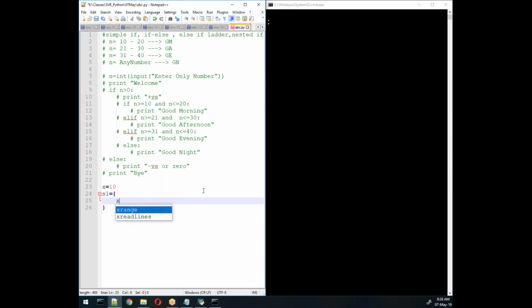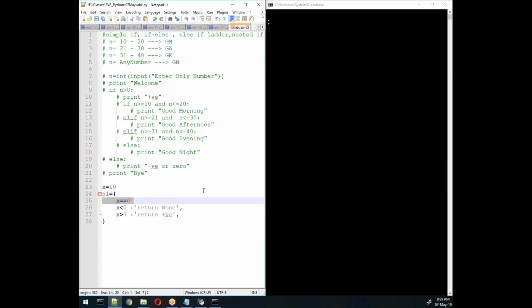I'll write here x is less than 0. If x is less than 0, that means return none. If x is greater than 0, that means I'll return positive, or x is equal to 0.